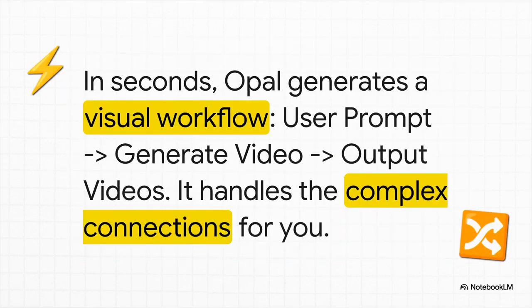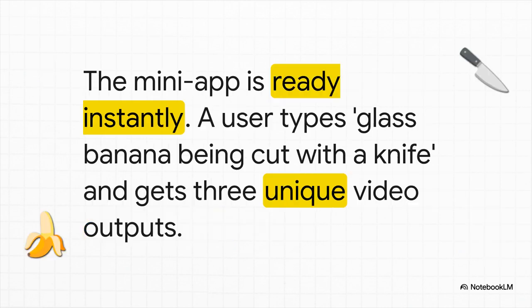And this is the wild part. Just seconds later, Opal spits out this visual workflow. It literally drew a map of what to do. Get the user's text, generate a video from it, and then show the videos. It figures out all the complicated bits in the background for you. And boom, just like that, the app is done.